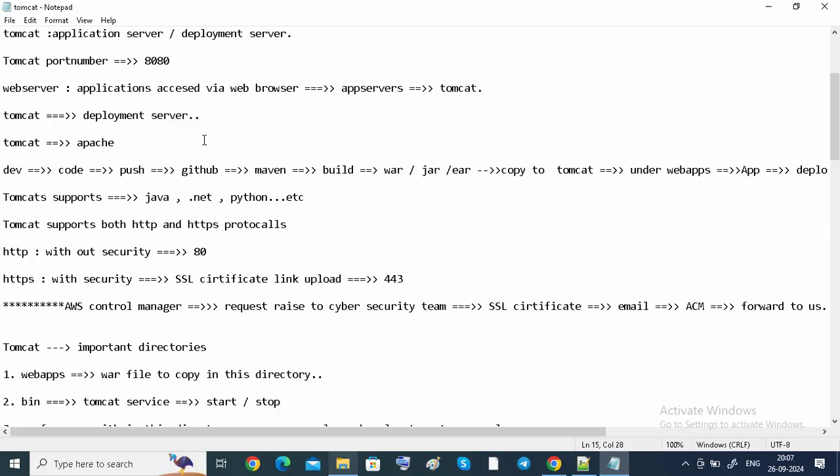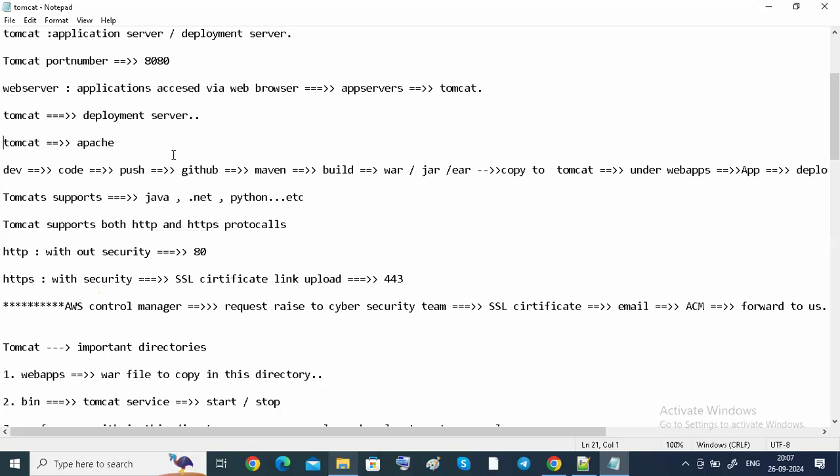We also call Tomcat a deployment server. Before that, Tomcat is from the Apache company, guys. Tomcat is developed by the Apache company only, and Maven is also Apache, but GitHub is Microsoft. Don't forget that.